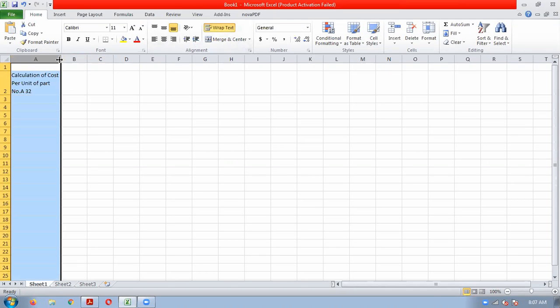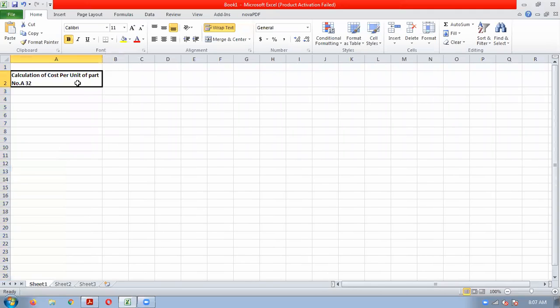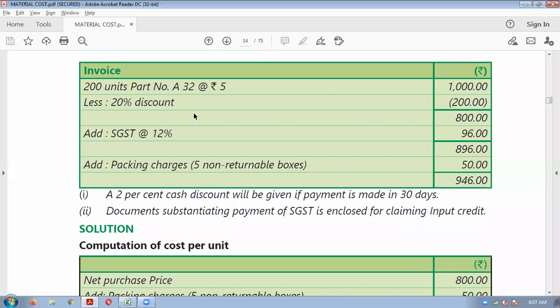So just now we have understood the treatment of cost. So see, 200 into 5, that is 1000, the purchase price. This is a trade discount which is given in the invoice. We have now known that trade discount should be reduced from the purchase price.